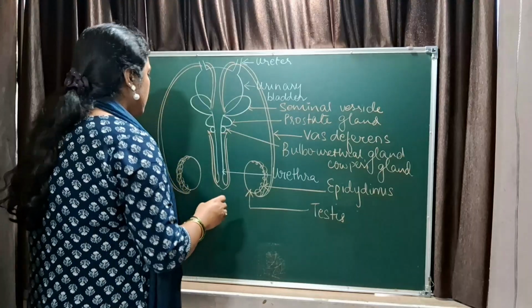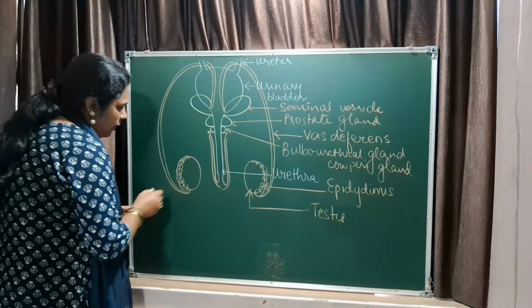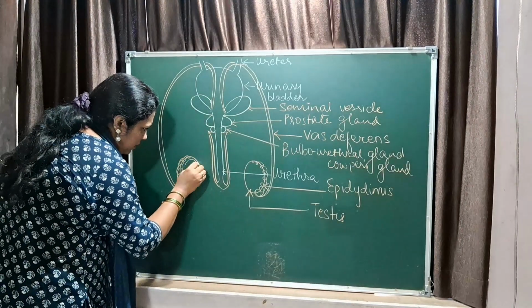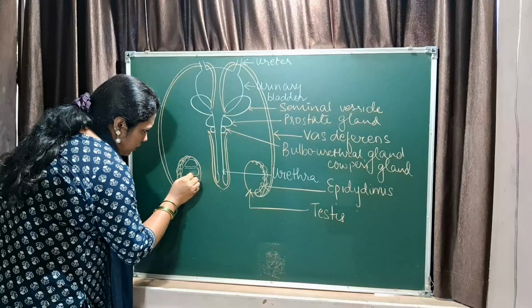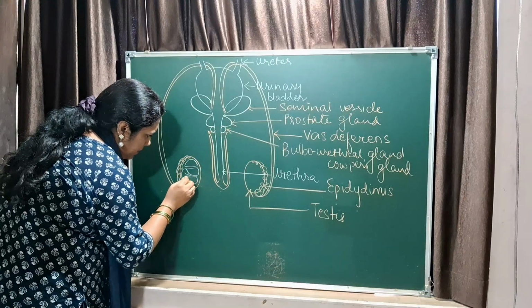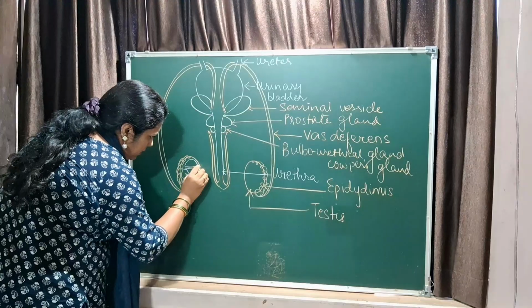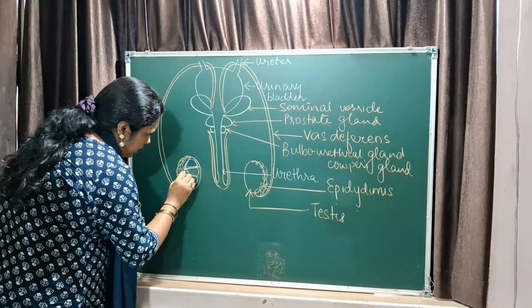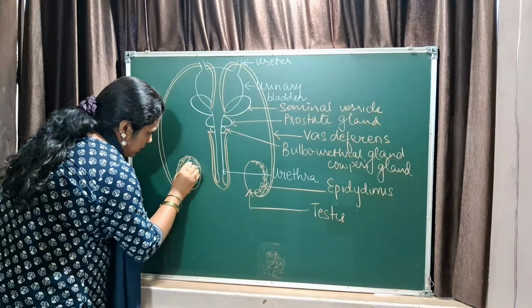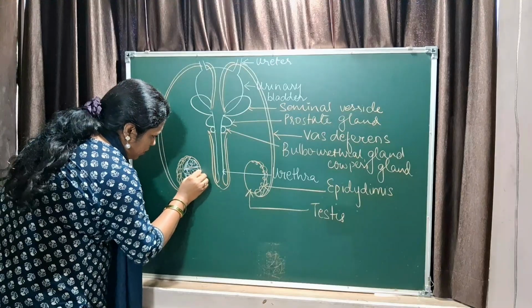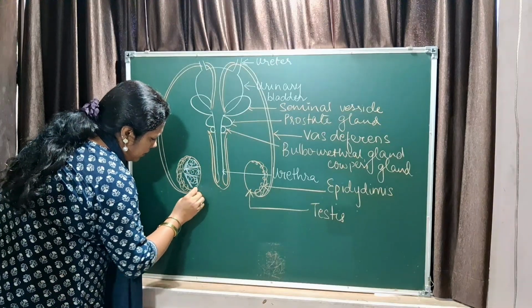Okay. Here in the testis, you have got lobule-like structures where the maturation and the formation of sperm happens, and in the middle of these segments there are seminiferous tubules present.